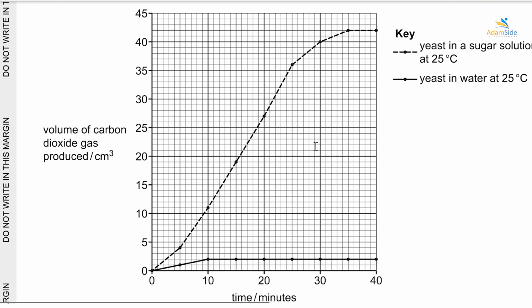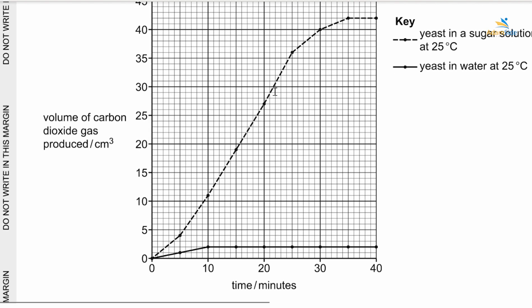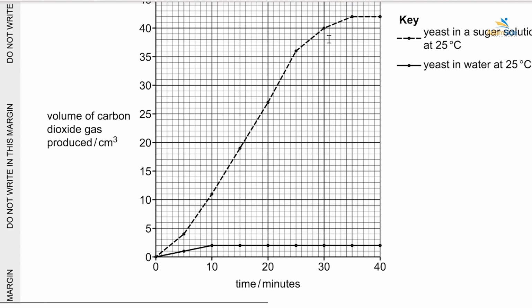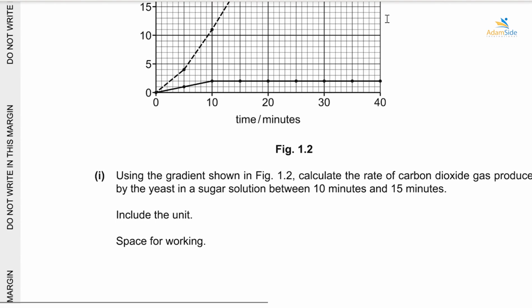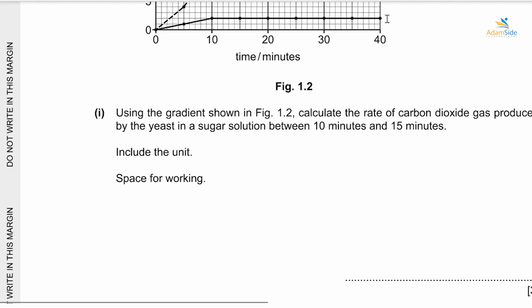That is what we can see. You can see as time increased, the volume collected also increased, and we can see that it became constant at a time of 35 to 40 seconds. The volume of carbon dioxide collected was constant. Then the first question here says, using the gradient shown in figure 1.2, calculate the rate of carbon dioxide produced by the yeast solution between 10 minutes and 15 minutes. Include unit and show space for working.